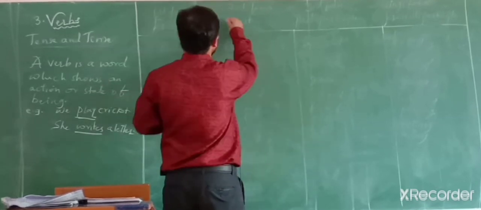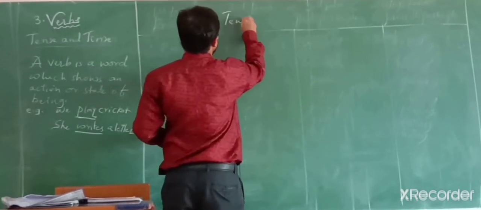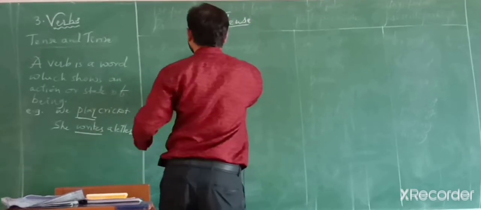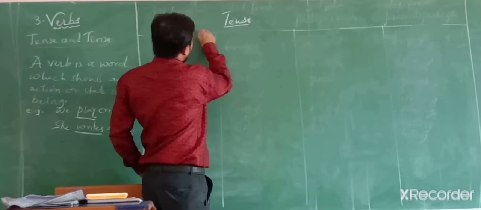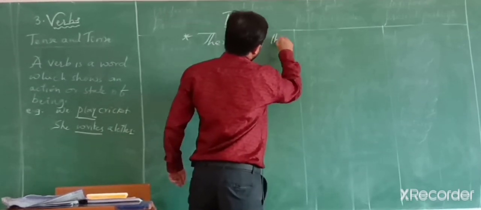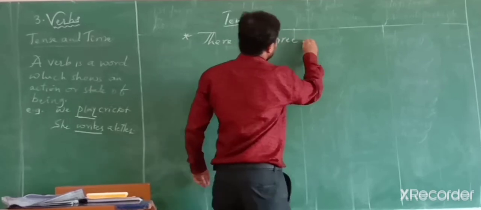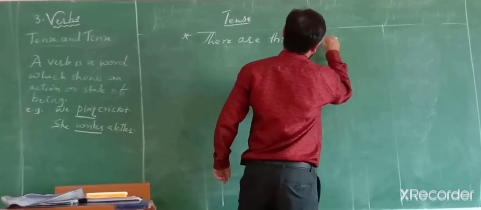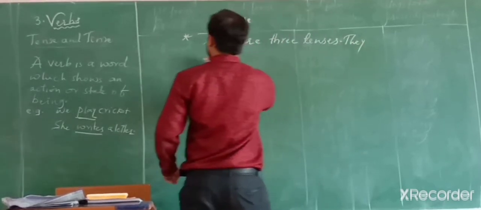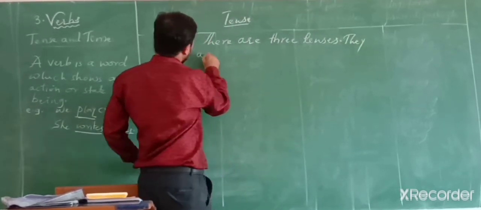So how many tenses? My dear students, there are 3 tenses. They are as follows.